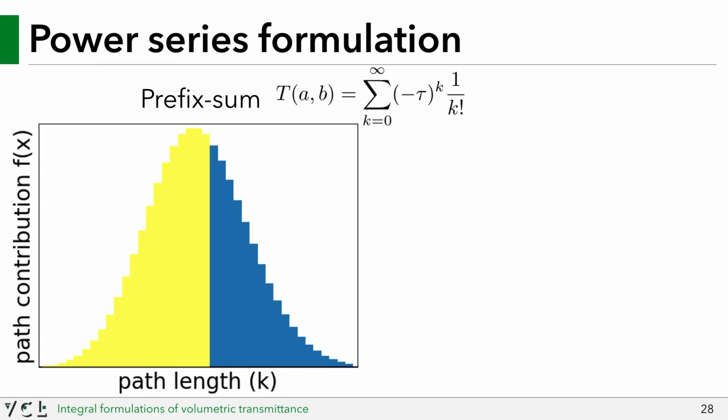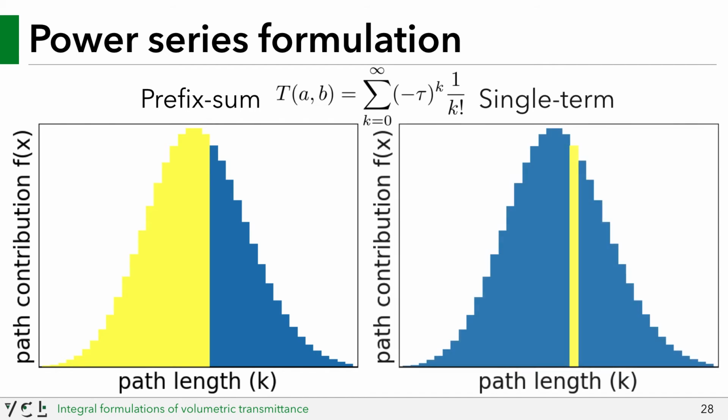probability of reaching length k, akin to how unidirectional path tracing with next event estimation sums up different path lengths through shadow connections. And a single term estimator, which evaluates one path of length k and divides by the probability of choosing that exact path, which is loosely similar to naive unidirectional path tracing, where you terminate after hitting your first emissive object. These graphs are both represented as Poisson distributions because, once control variates are applied, this is reminiscent of the shape that the contribution of any power series estimator takes. However, for those gritty details, we point the interested reader or listener to our paper.